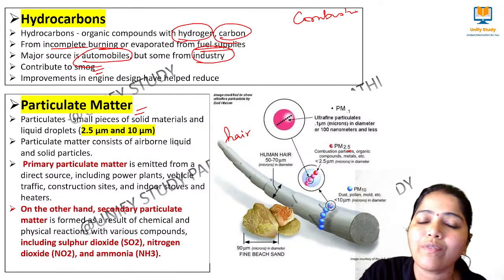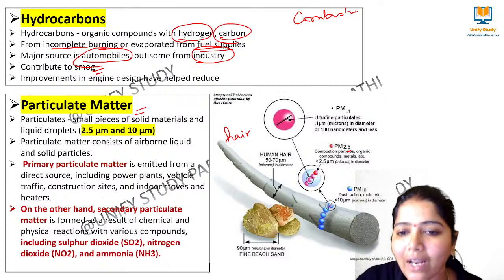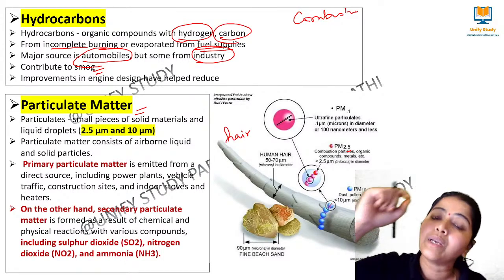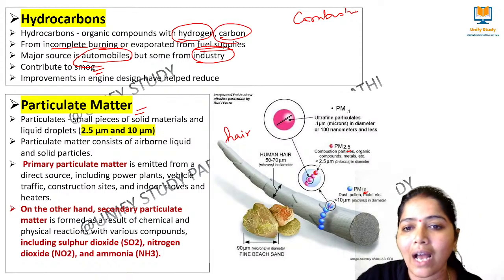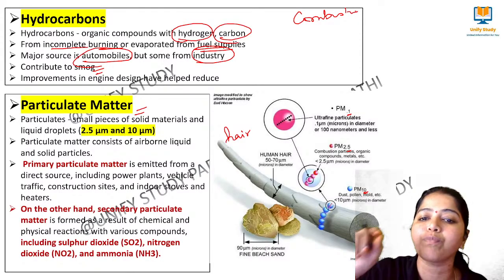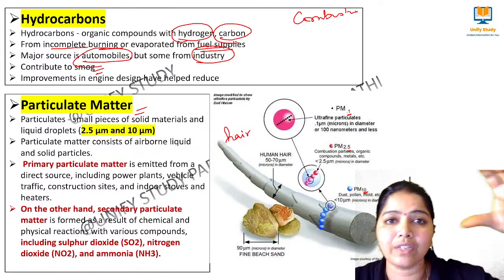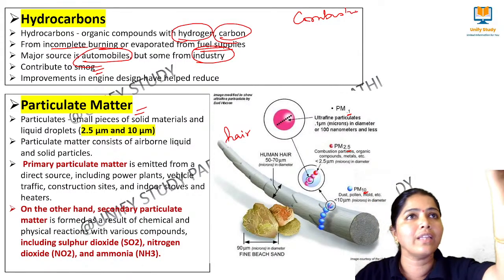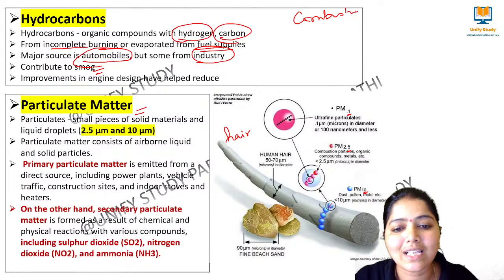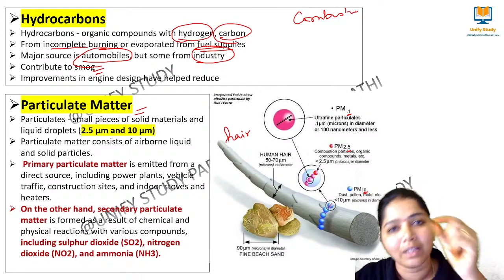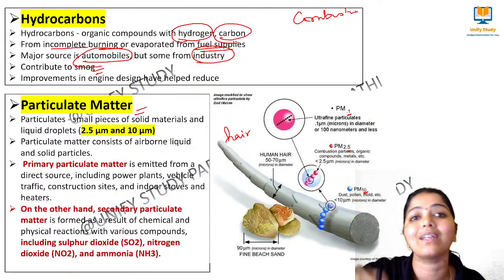What is this 2.5? The diameter is 2.5 micrometers. And PM10 means particulate matter of 10 micrometers. And PM1 means particulate matter of 1 micron. You can relatively understand: there is a thin hair, this is its size, and this is the size of fine beach sand. Particulate matter is smaller than that, and where is it emitted from?